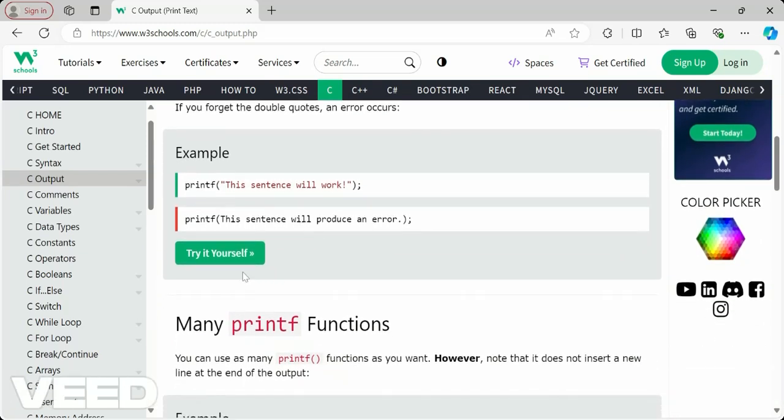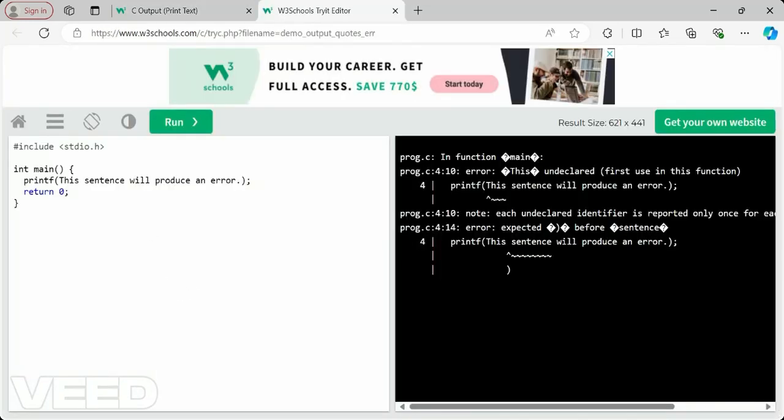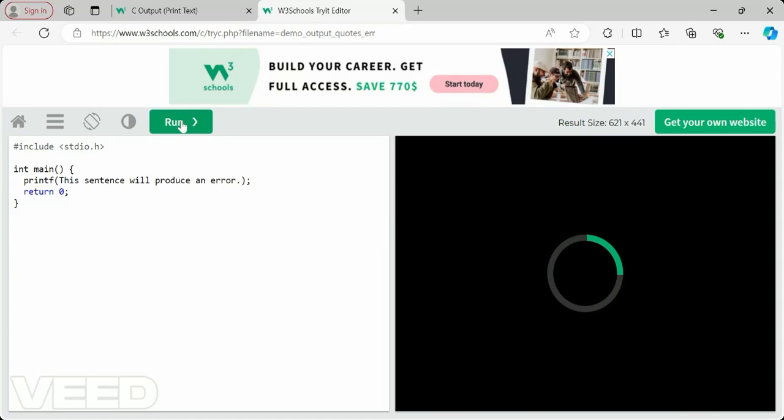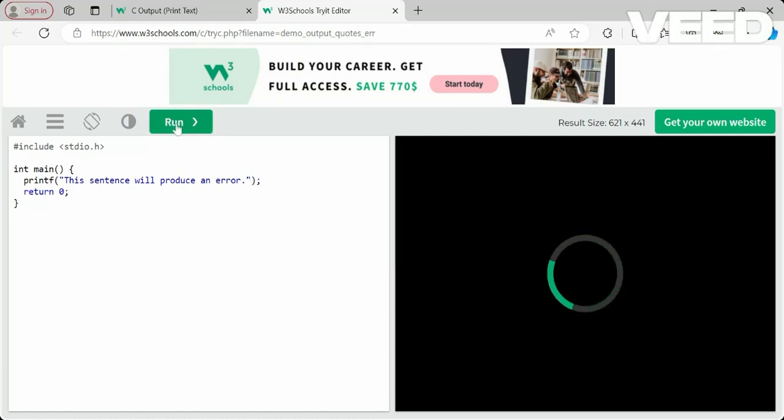Let's see an example so that you understand. Here we don't have any double quotes. If you run this particular program, you will not be able to see the text mentioned in printf. We not only have to mention the text in the printf statement, we have to mention it in double quotes, and only then will it get printed. It will be understood as a string, taken as input, and it will produce a message.